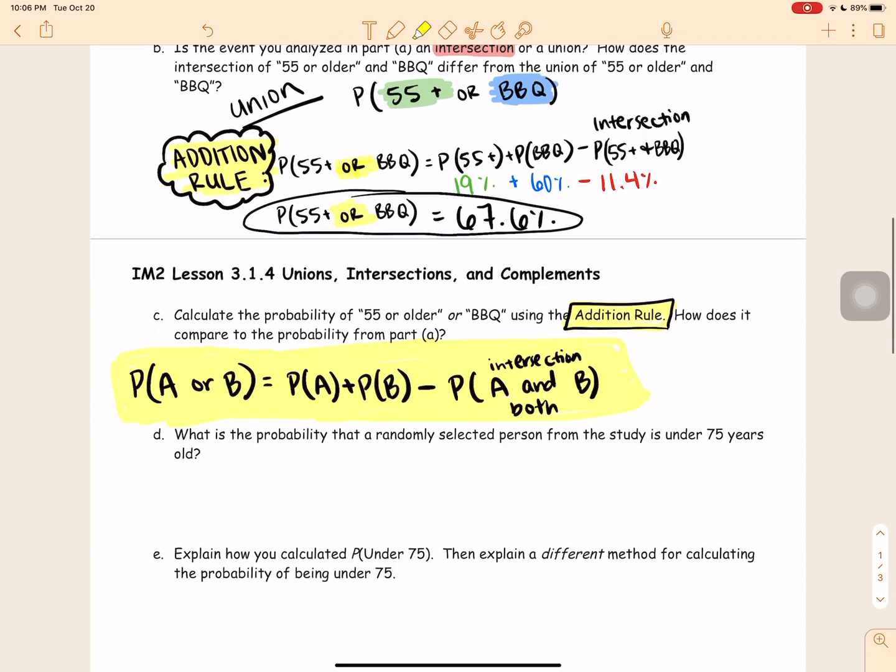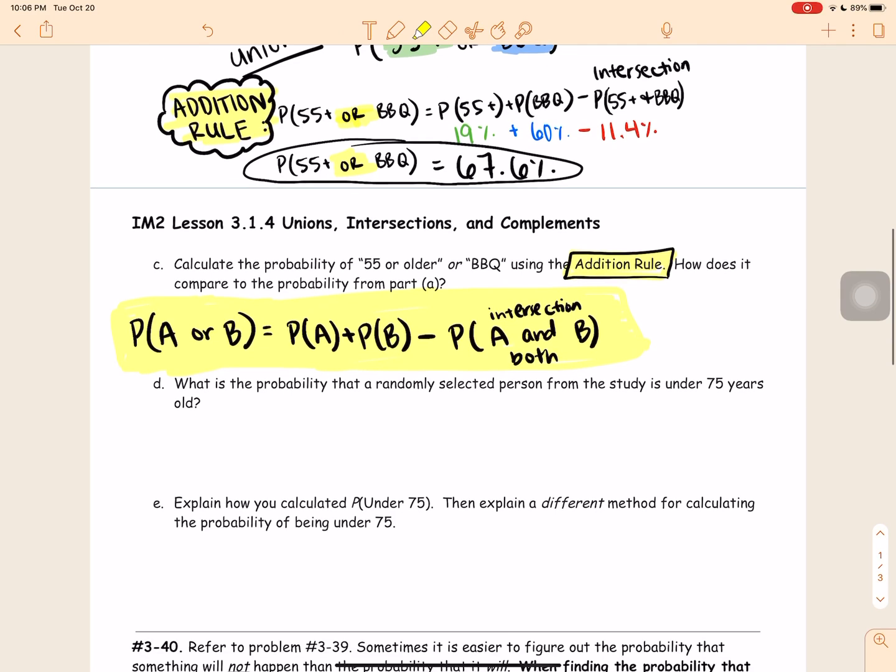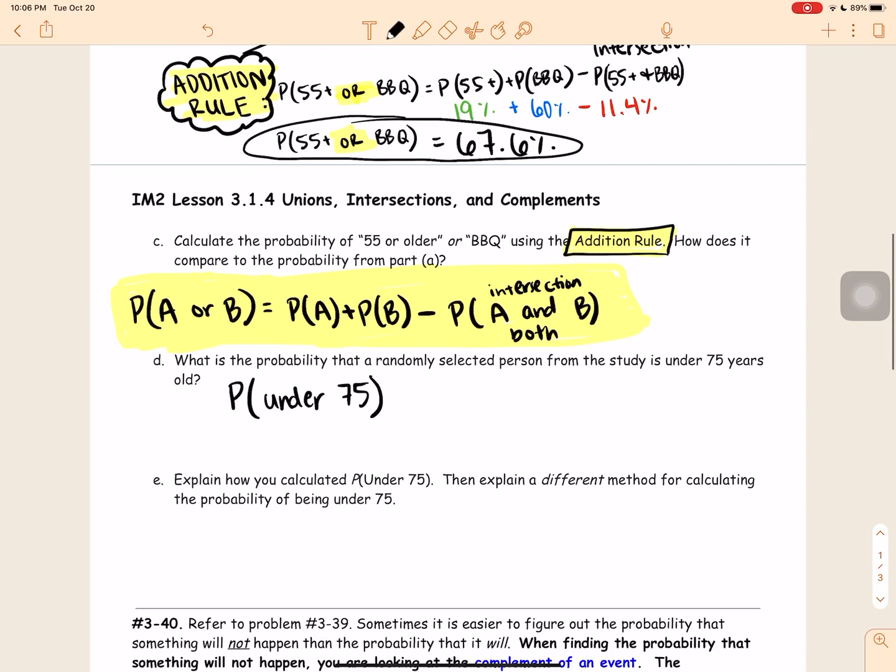What is the probability that a randomly selected person from the study is under 75 years old? So what is the probability we select someone who is under 75? Now there's a few different ways to calculate this. You guys will see part E says explain how you calculated the probability of under 75.